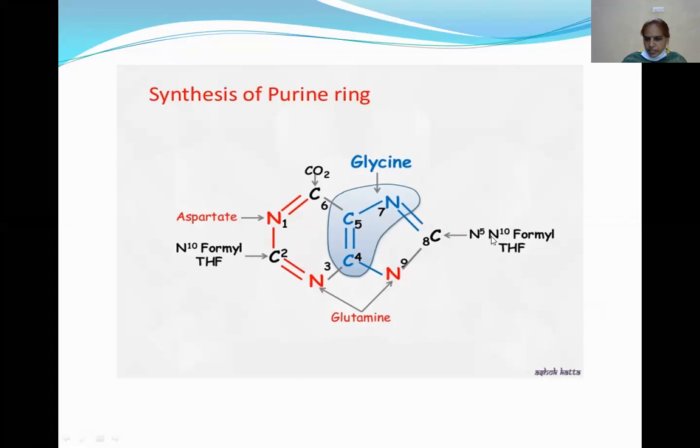And here it is the N5, N10 methenyl tetrahydrofolate, involved in the formation of carbon 8, and glutamate is involved in the formation of nitrogen 3 and nitrogen 9. So N3 and N9. But the entire molecule of glycine is involved in the formation of carbon 4, carbon 5 and N7. So this is the synthesis of the purine ring. The entire molecule of glycine is involved in the formation of the purine ring.